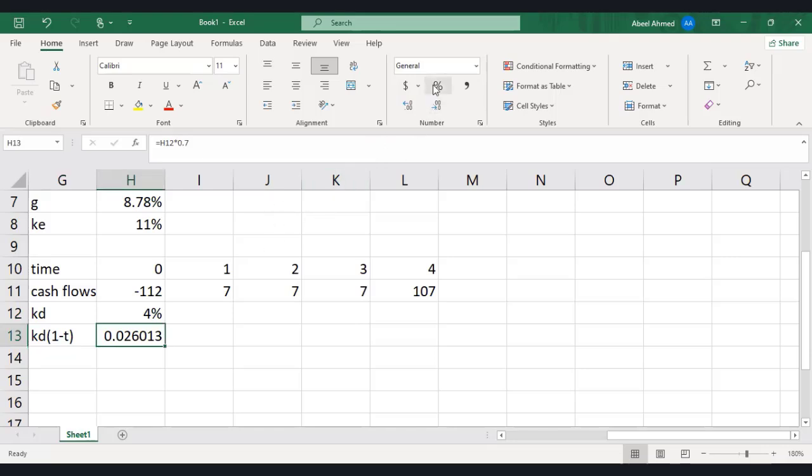So we are getting around 2.6%. It means exactly it is not 4%. If you check, it is somewhere around 3.7%, which is why 2.6% is coming. Otherwise, we know that 70% of 4 would be 2.8. So first simply calculate KD, and after that, 1 minus T.